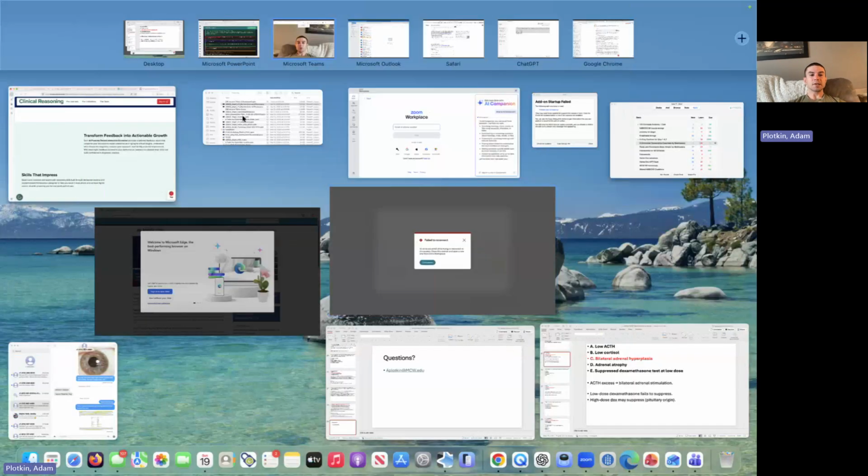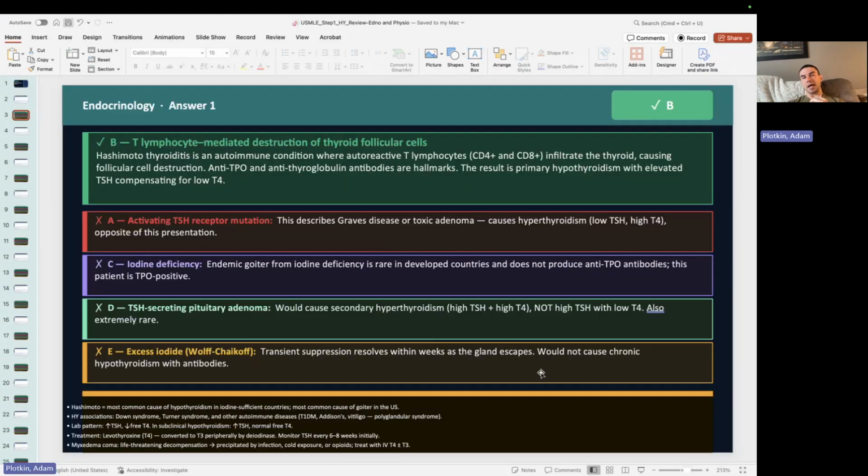With regards to that, the key is, when I said that the TSH could be normal, what you'd have to think about is if the T4 and T3 were quite elevated, in a normal person with normal physiology, that would feed back and the TSH should be undetectable, right? So if the TSH is within normal limits, but the T4 is super high, you're like, that's kind of weird. That tells me that the anterior pituitary is working a little bit too hard, and we're not able to fully feed back.